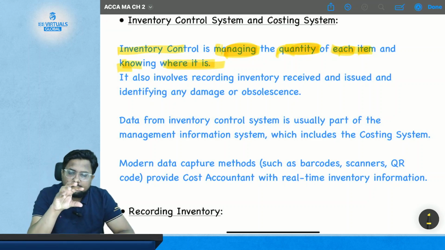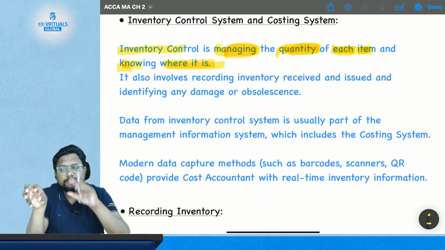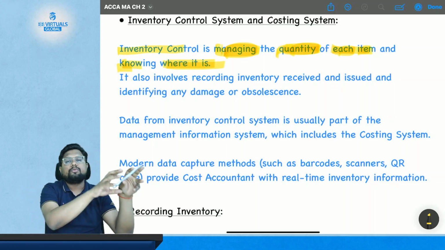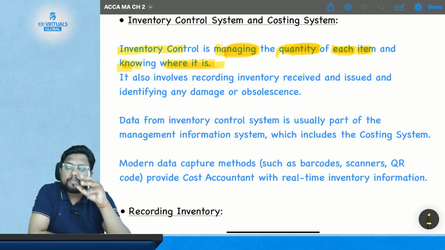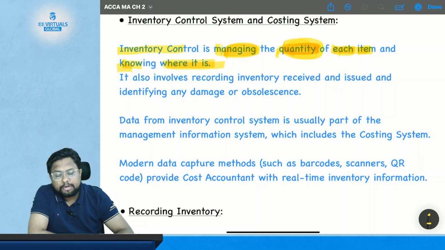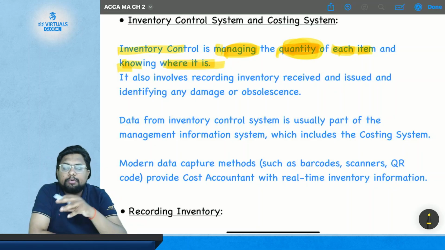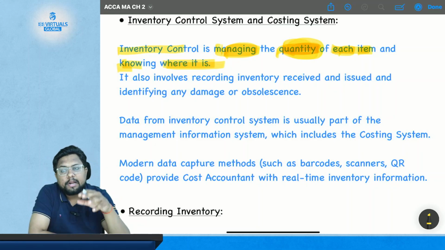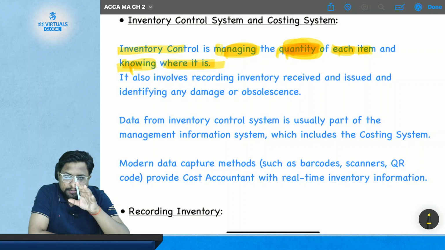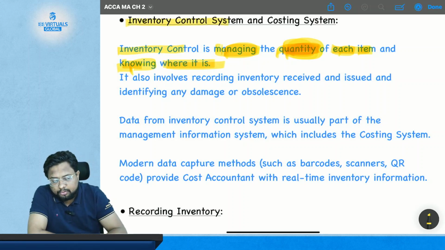Okay, there may be cases where some part of the material lies with your store, some part lies with the department, or some part lies with the WIP. So you also know how much quantity of an item is with the store, how much is with the department, and how much is with your WIP. Okay, so you actually know the quantity and the place where your material is. This is all about the inventory control system.